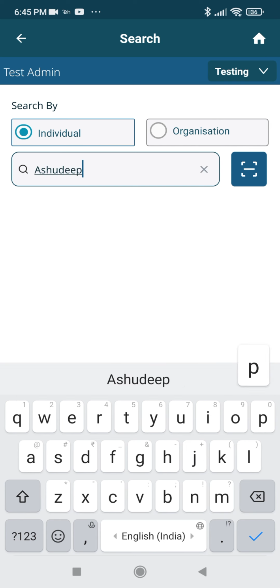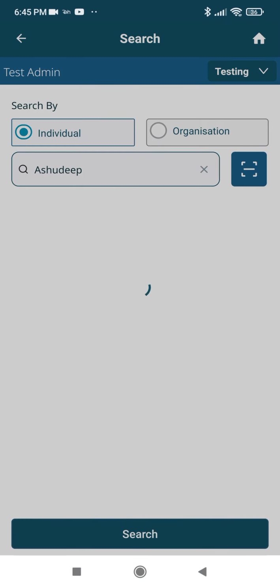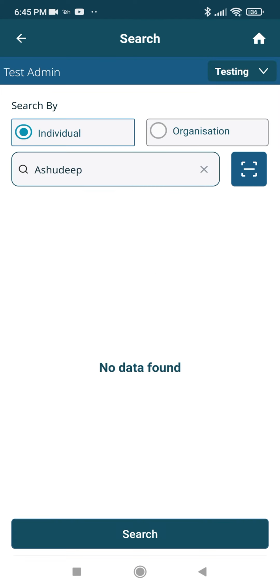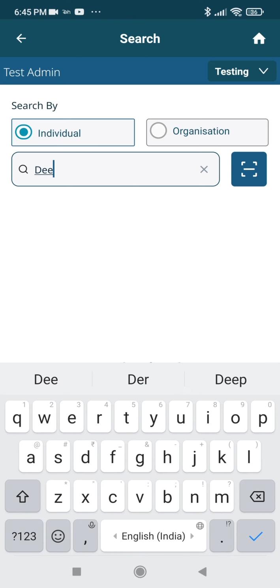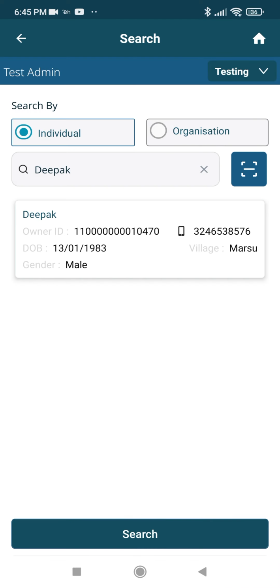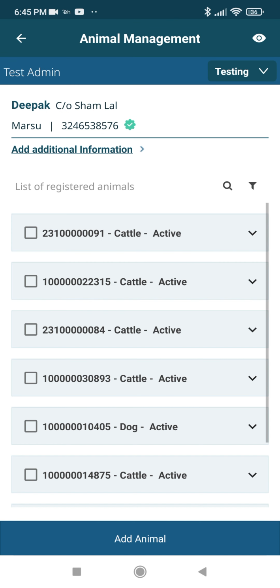If the owner ID or name is not found in the system, you will get a message, owner details not found in the system, and you will get an option to register the owner from here. If the owner is registered in the system, you will be able to view all the details for that particular owner ID or name that is already in the system. All the animals registered under the owner name will be reflected in the system. So you will see a list of animals that are registered with that particular owner ID or name.